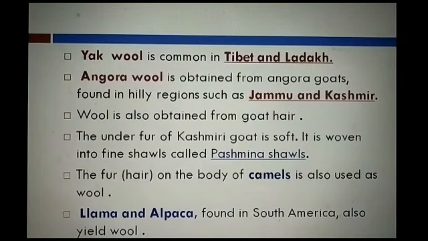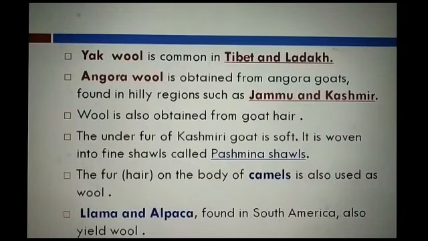Here you see this slide is very important because we get wool from other animals. The first one is yak wool, which is common in Tibet and Ladakh. Learn it. Angora wool is obtained from the Angora goat, found in hilly regions such as Jammu and Kashmir.